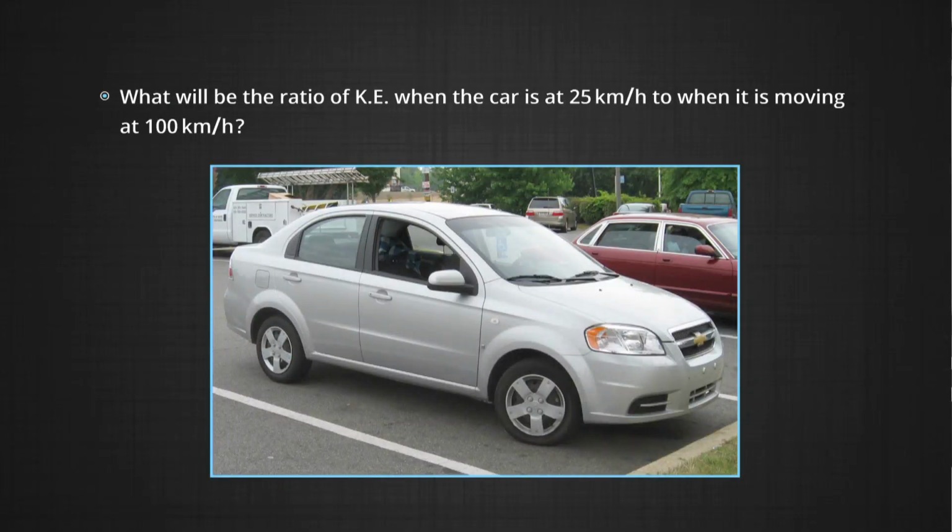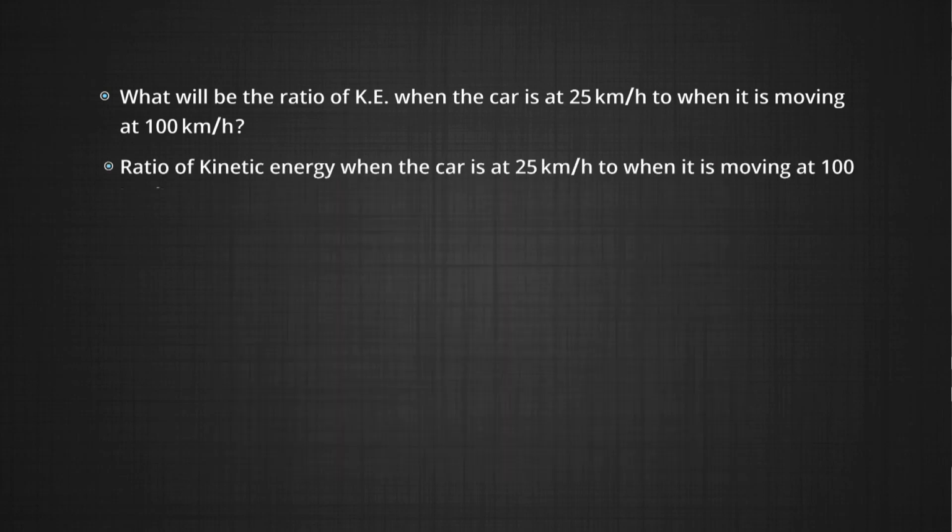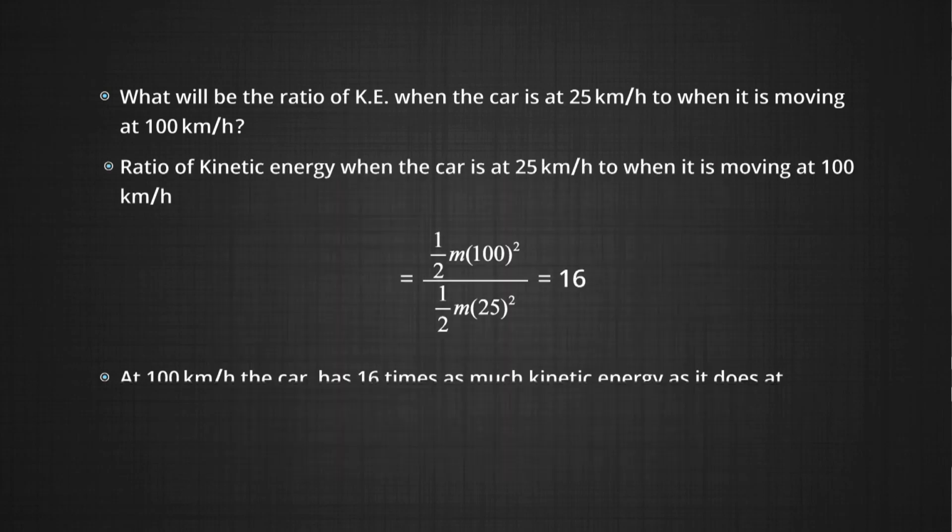What will be the ratio of kinetic energy when the car is at 25 kilometers per hour to when it is moving at 100 kilometers per hour? If you work this out, you will find that the car at 100 kilometers per hour has 16 times more energy as compared to when it is moving at 25 kilometers an hour.